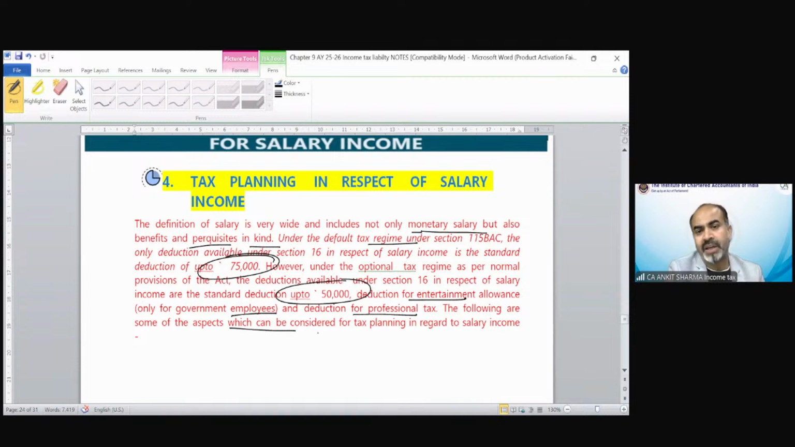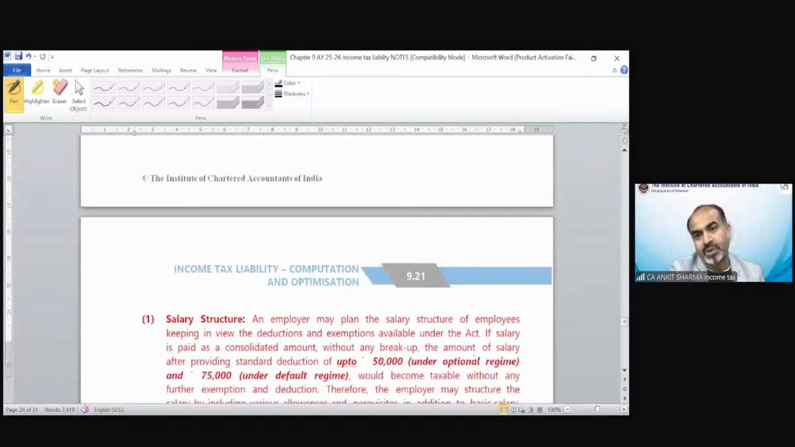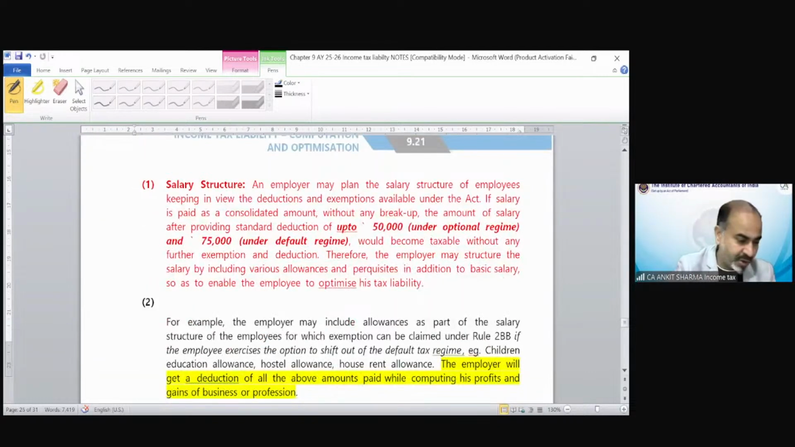The following are some of the aspects that can be considered for tax planning in regard to salary income. So this is not a numerical topic, or we can say this is a composite topic. It could be theoretical and a little part numerical also. An employer may plan the salary structure of an employee, keeping in view the deductions and exemptions available under the Act. So there is no fixed rule. If salary is paid as a consolidated amount without any breakup, the amount of salary after providing a standard deduction of 50 or 75 thousand would become taxable without any further exemption or deduction.